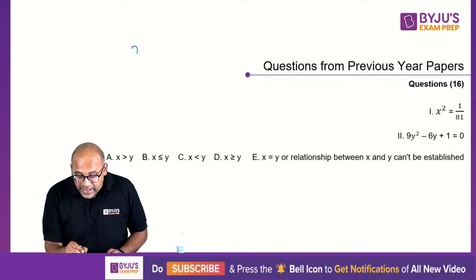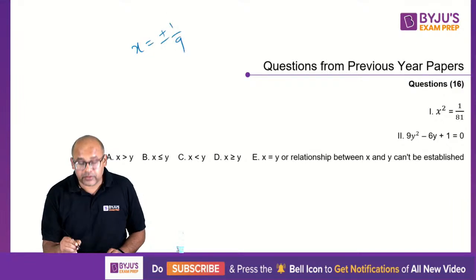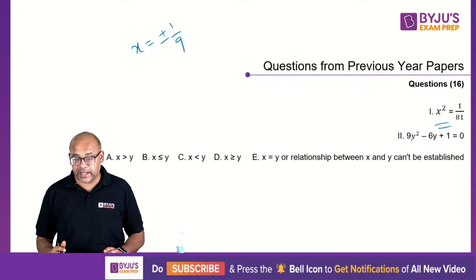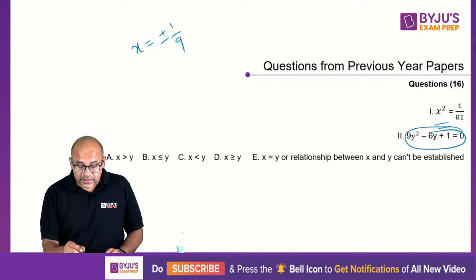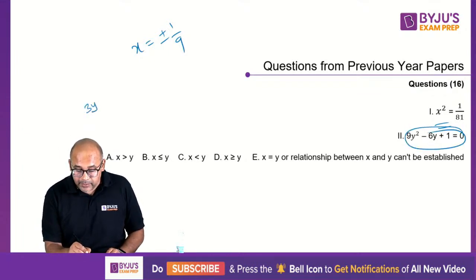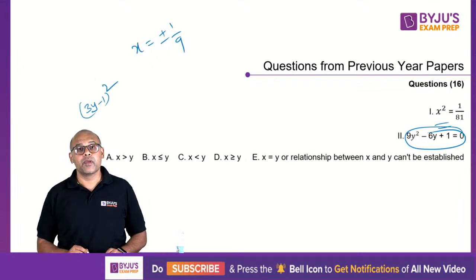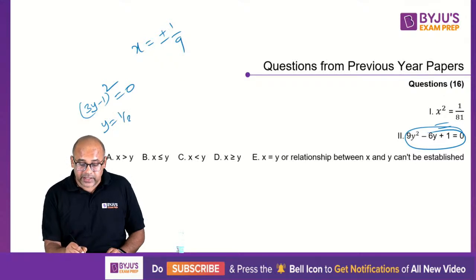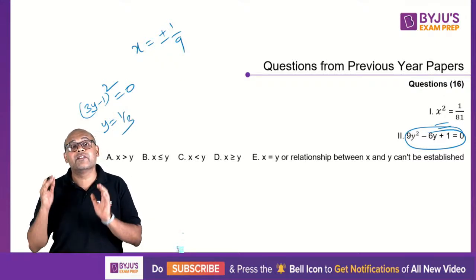Let's take a look at it. x equals plus or minus 1 by 9. No doubt about this, because x square is 1 by 81, so x will be plus or minus 1 by 9. If you solve this, this is basically (3y minus 1) whole square, which equals 0, which gives you y equal to 1 by 3. There's no ambiguity here. y is confirmed.